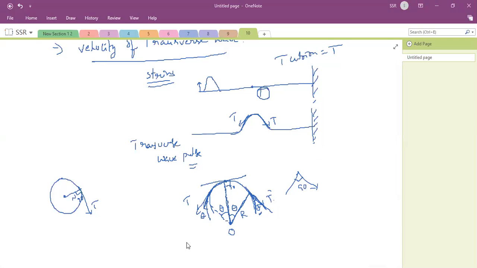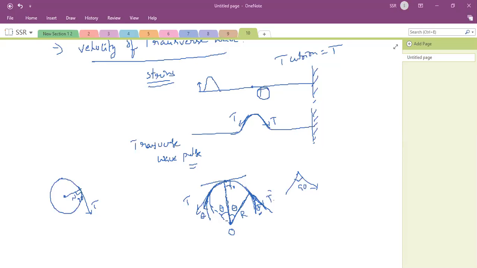Look at this diagram. This is somewhat a critical diagram. You can see here. Are you able to see the screen?